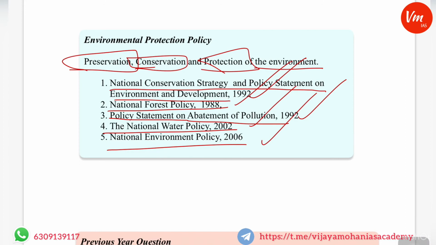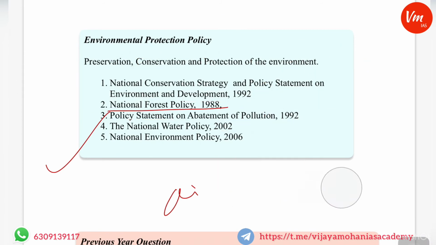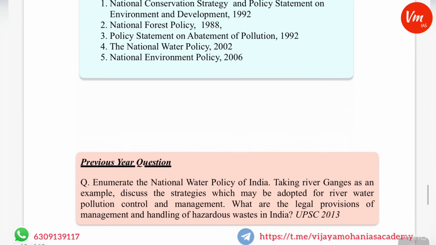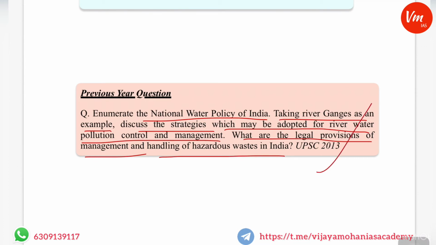You have to prepare brief notes on these policies. There might be a direct question, such as what are the aims or objectives of the National Environment Policy 2006, or describe how it will protect the environment. So you need to concentrate on these policies. Look at the previous question: enumerate the National Water Policy of India. Taking the river Ganges as an example, discuss the strategies which may be adopted for river water pollution control and management. What are the legal provisions for management and handling of hazardous wastes in India? It was asked in UPSC 2013.